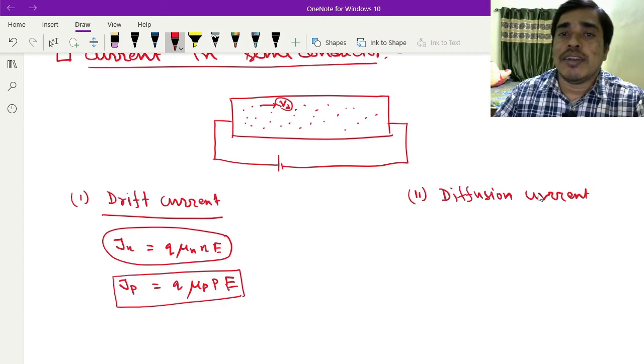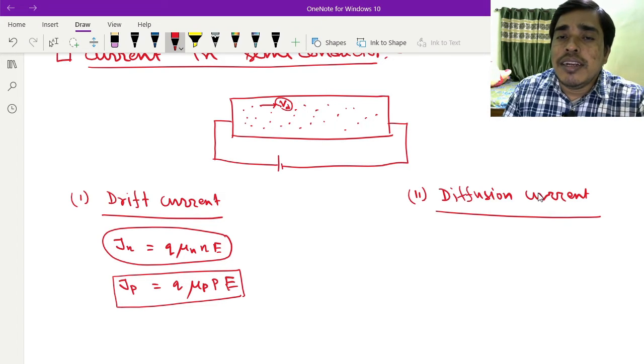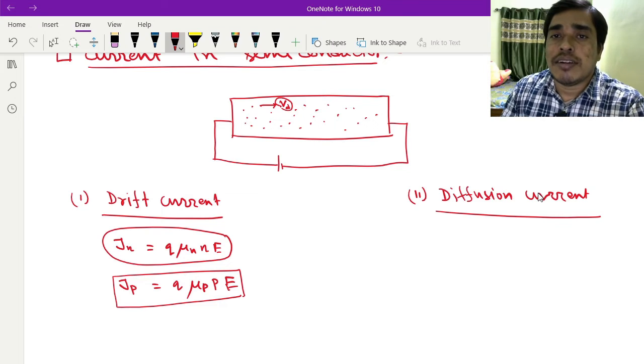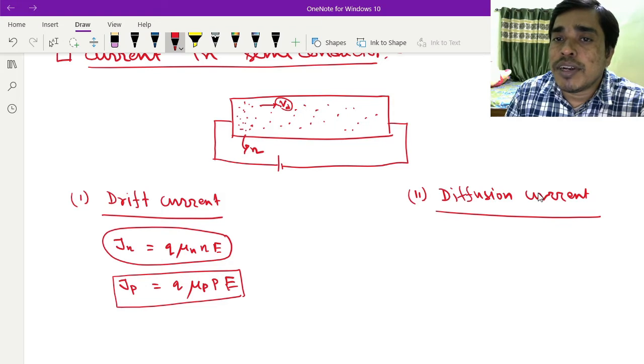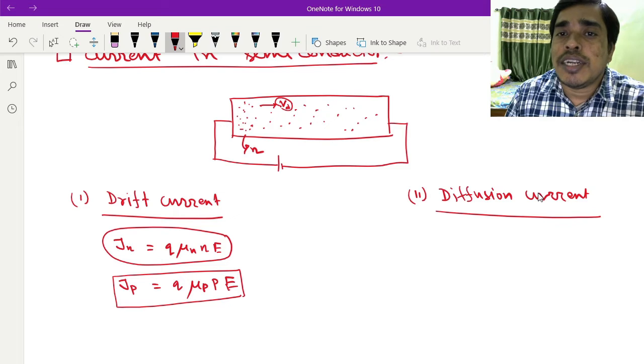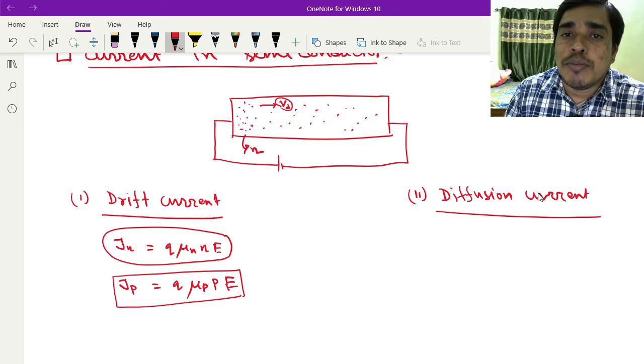What is the diffusion current? Diffusion current occurs due to a gradient in the density of charge carriers. Suppose in this region there is a larger number of electrons, and in this region there is a smaller number of electrons. So there is a carrier concentration gradient, and due to this gradient there is some movement of current carriers.